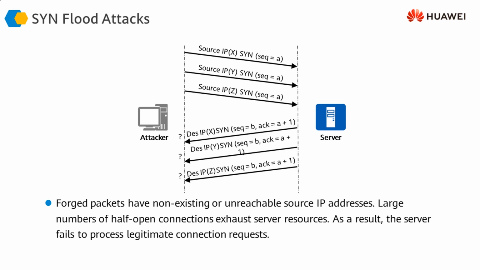In this situation, the server ends up with a large number of half-open connections, connections which have not been completed. The three-way handshake has not been completed, and we call these connections half-open connections. These half-open connections consume a lot of resources on the server, and the server then cannot service the real requests coming from the actual users. This is a kind of denial of service attack on the server.